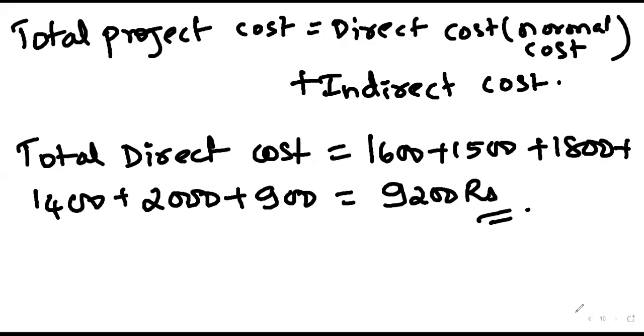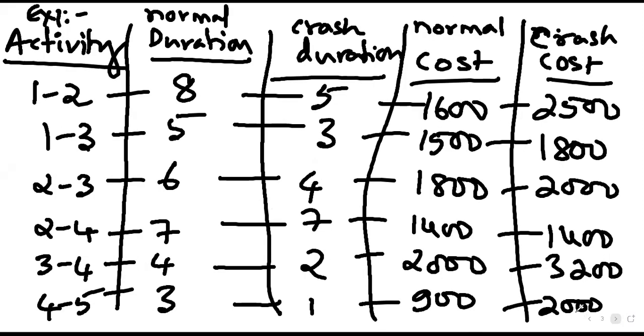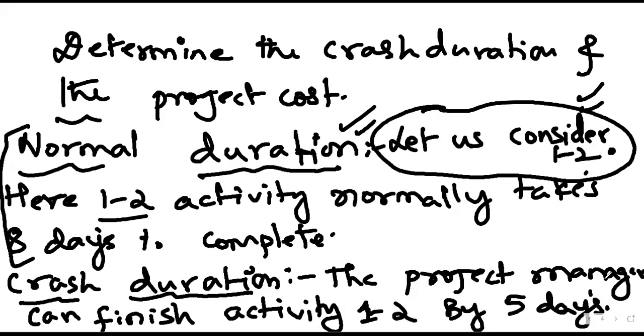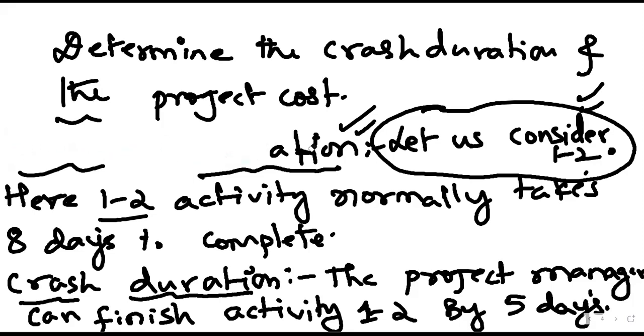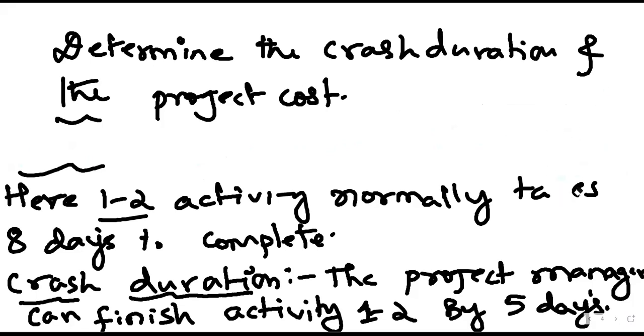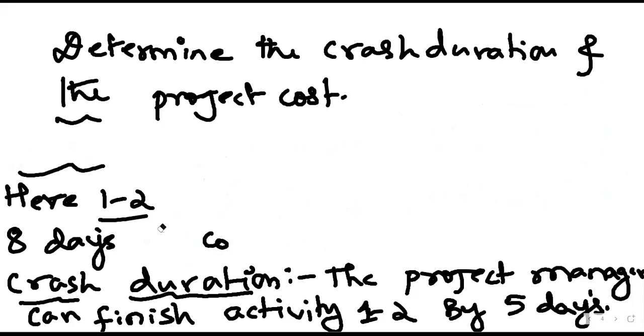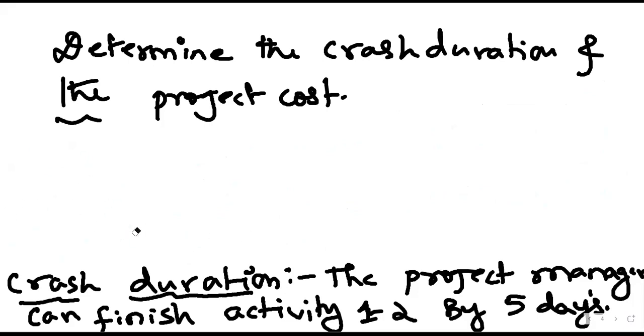Now, just make one addition in the question statement. You have missed one component while writing the question. Determine the crash duration and the project cost. So after this, one more statement. Okay.